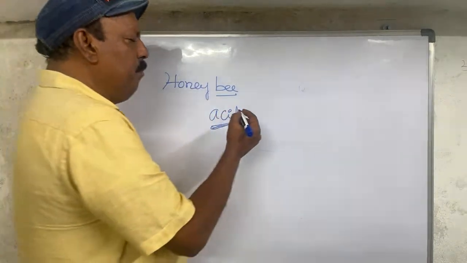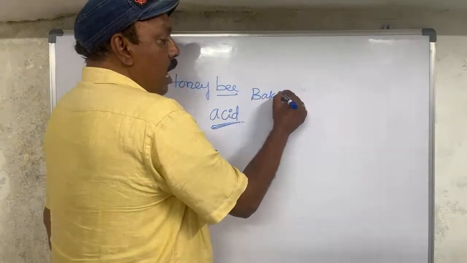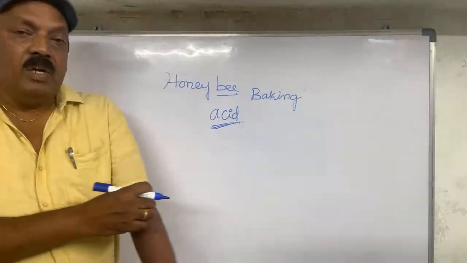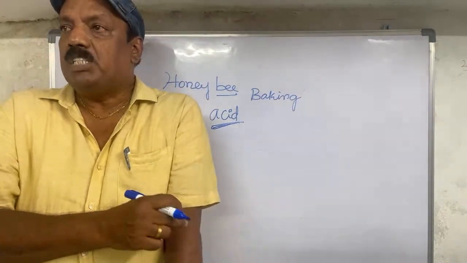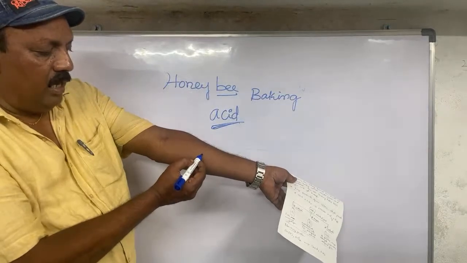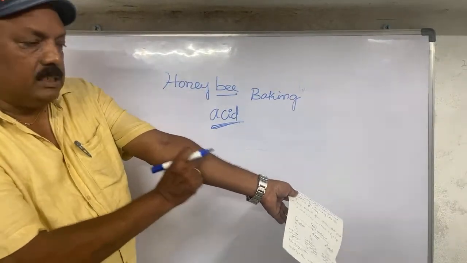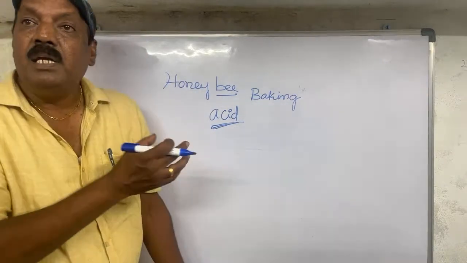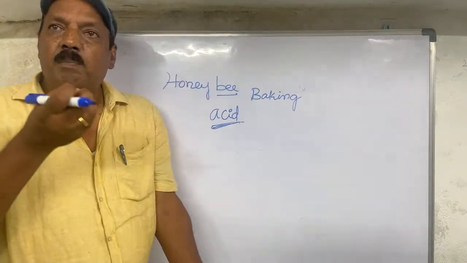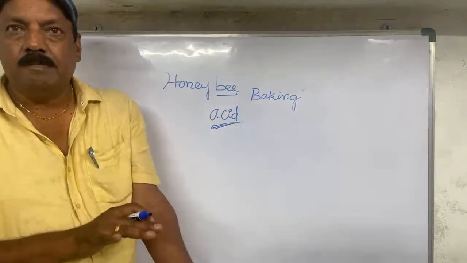We have to take baking soda immediately. Take the baking soda and rub it on the region where you got the honeybee sting. Suppose you got a honeybee sting here; take the baking powder and rub it on this side, and the honeybee bite irritation and sting will all come down and you will be relieved.